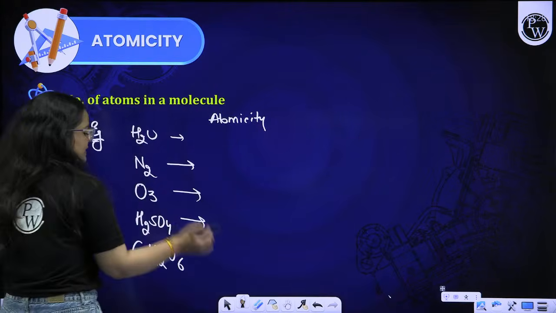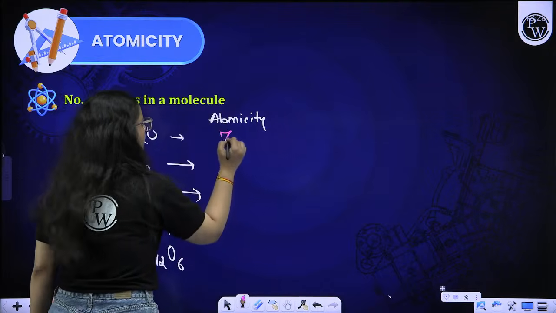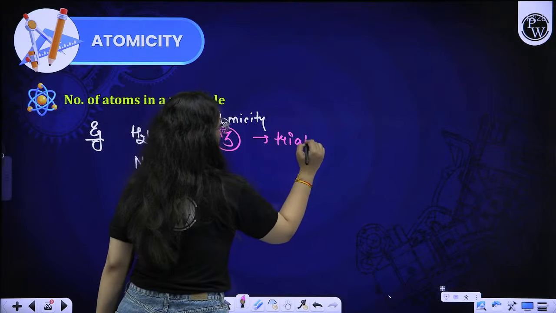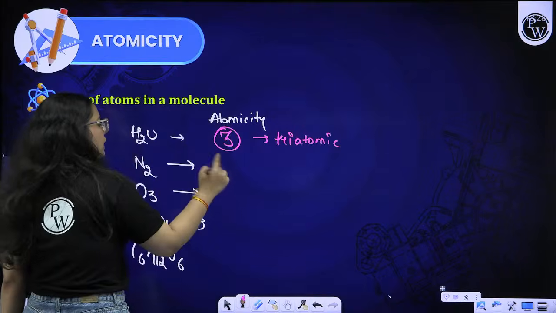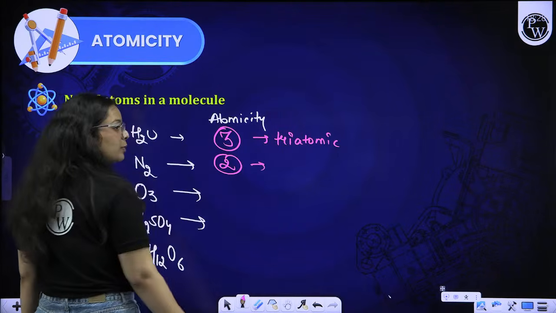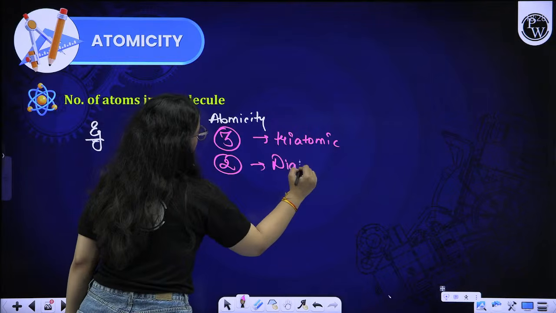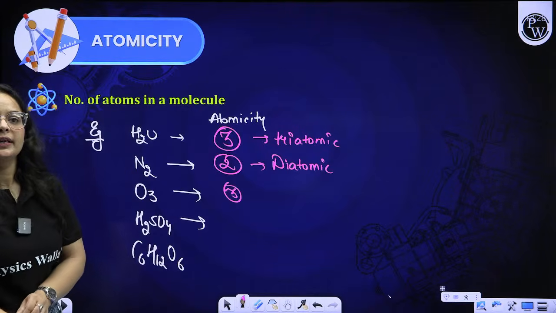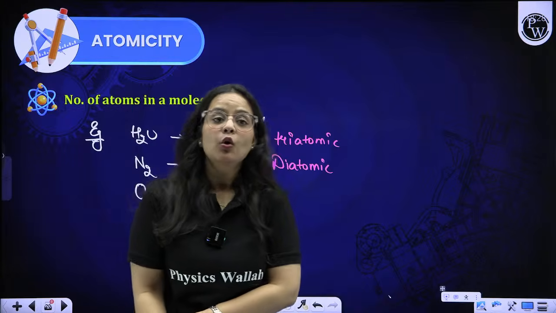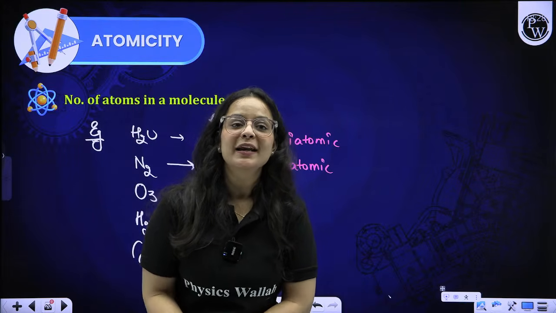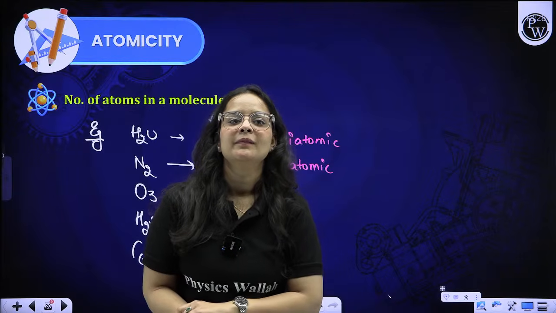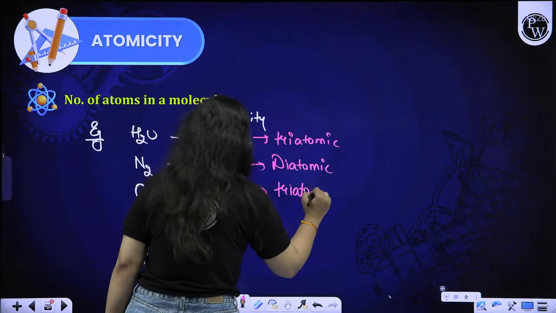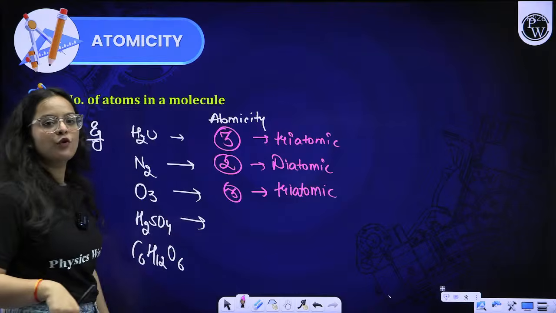Okay, yes. So we can say that atoms present in H2O are 3. So atomicity is 3. That means we can say it is triatomic. N2 contains 2 atoms, right? So atomicity is 2. That means it is diatomic. In O3 we have 3 atoms. Very good. That is triatomic in nature. In H2SO4, how many atoms are there?